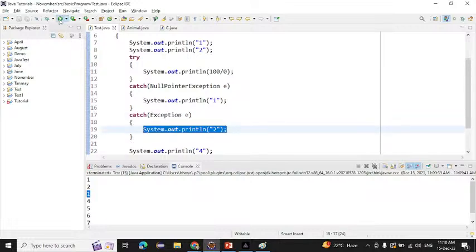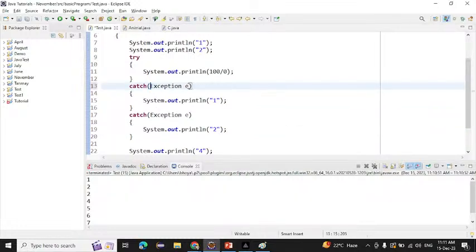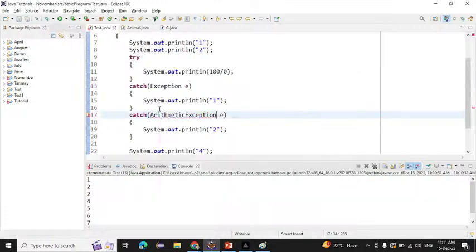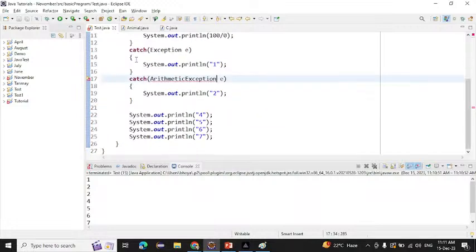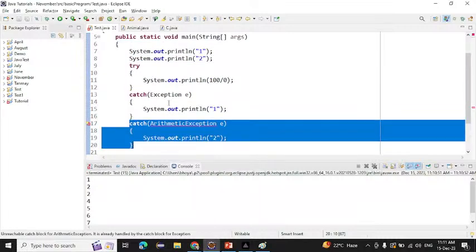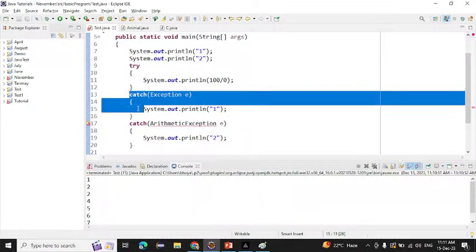See, if I run this one now also, it will print 2 on the console. See, 1, 2, 2 will be printed on the console. Now, suppose I write the Exception class first, and after that I write arithmetic. Can we write like that? We cannot write like that. If you write the parent class first and the child class later, you cannot write it like that, because all the exceptions are handled here.